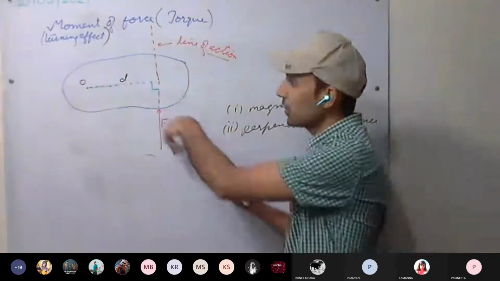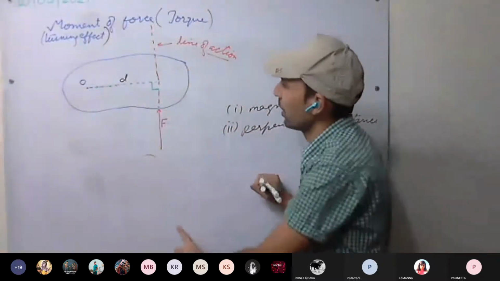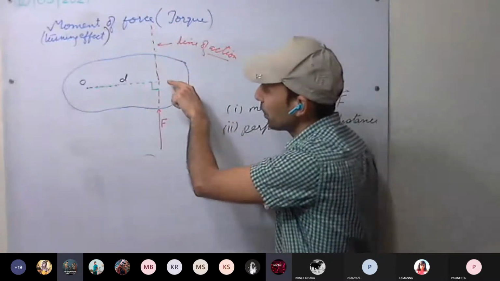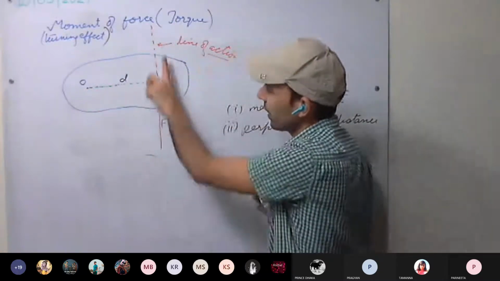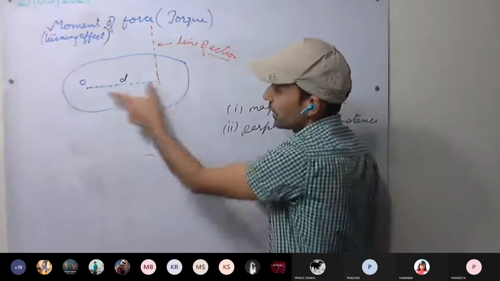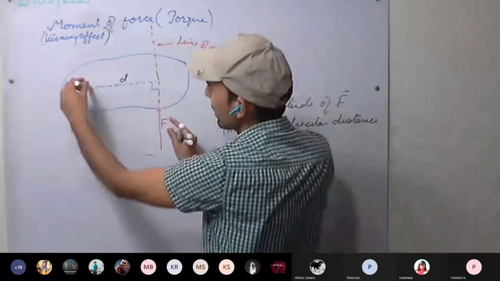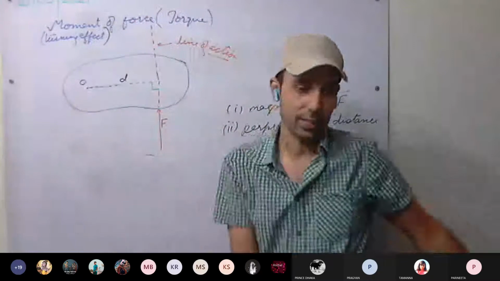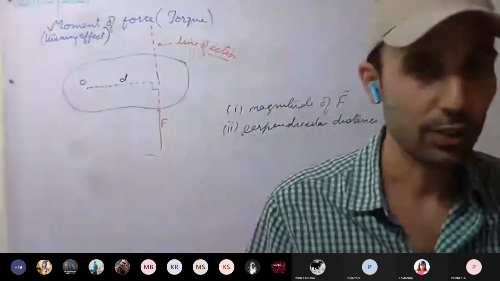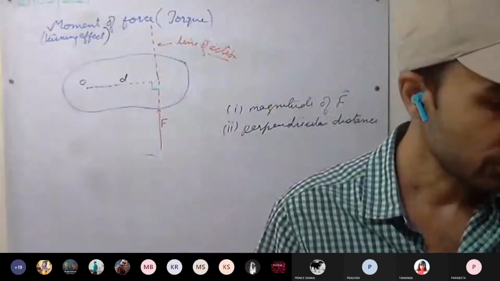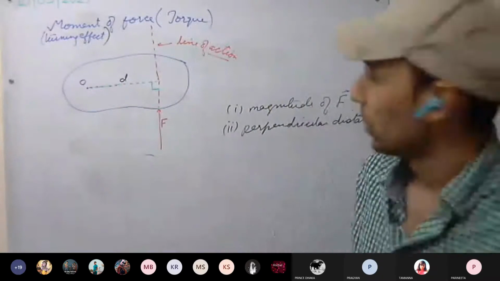Understood? Because along this axis, the body is going to rotate. This is clear, moment of force.